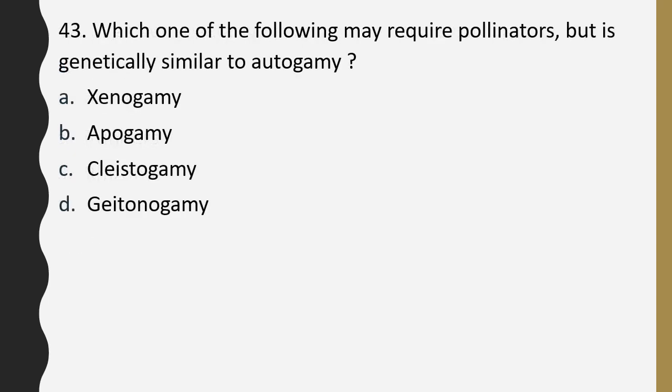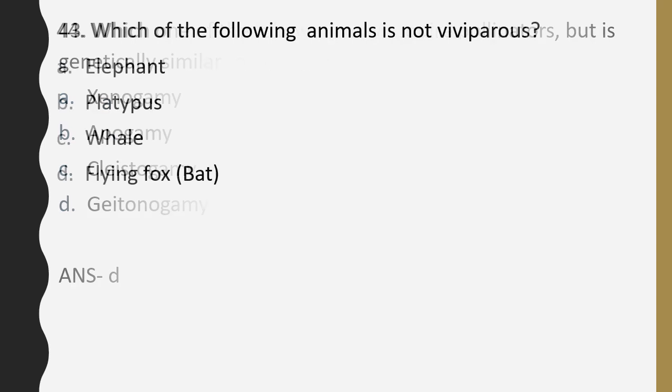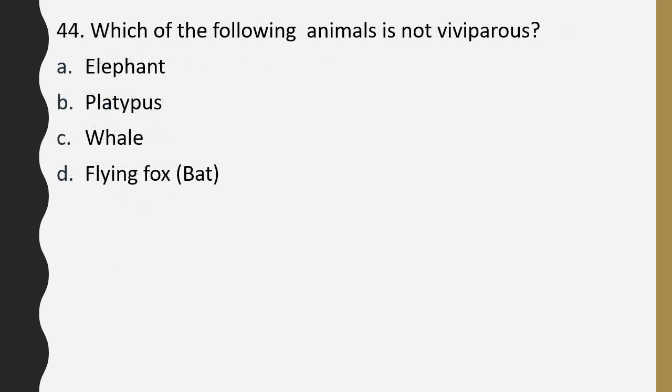Question number 43. Which one of the following may require pollinators but is genetically similar to autogamy? Xenogamy, epigamy, cleistogamy, geitonogamy. Correct answer is option D, geitonogamy. Question number 44. Which of the following animals is not viviparous? Elephant, platypus, whale, flying fox. Correct answer is option B, platypus. Platypus is not viviparous.